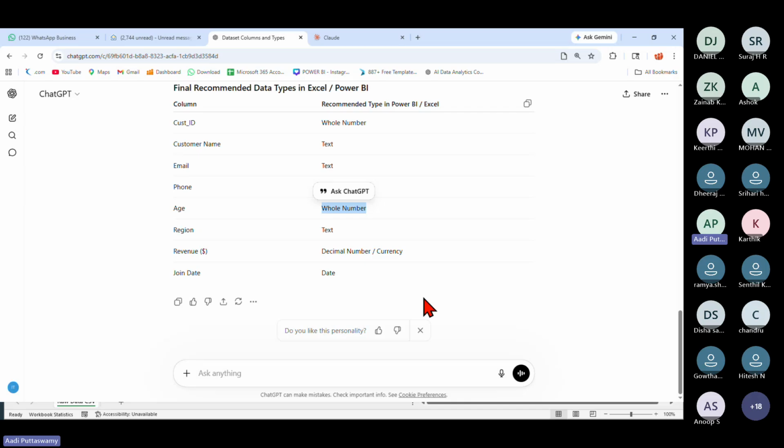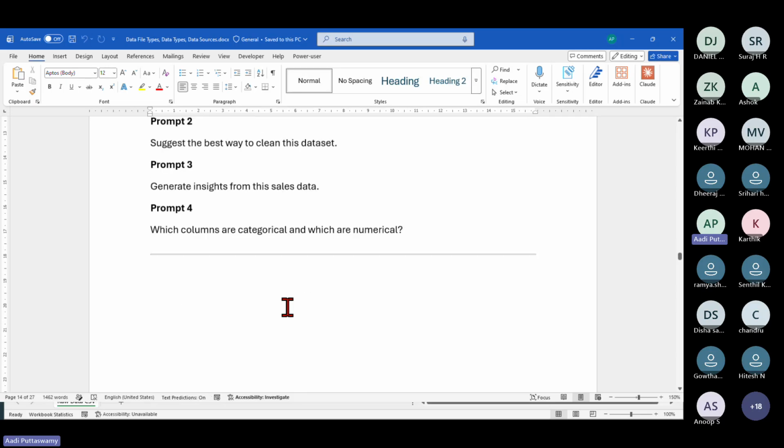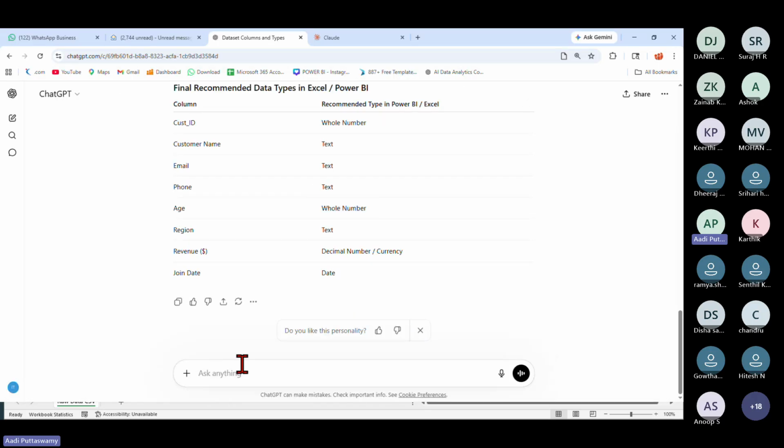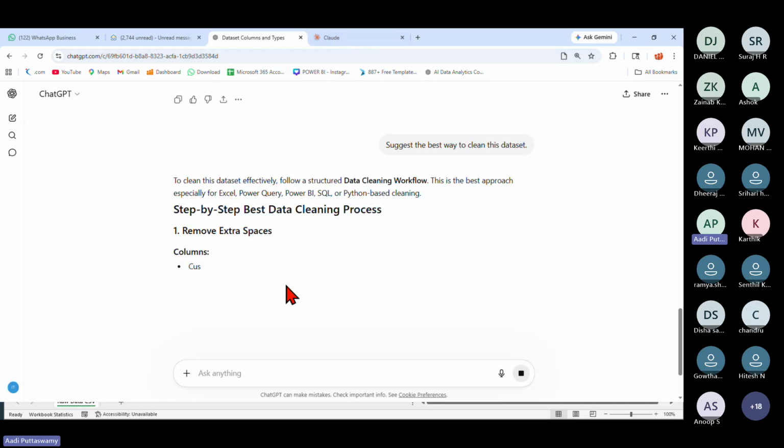This is very important. So likewise, what I've done is I actually asked ChatGPT to give some simple prompts so that it will be easy for us to study the data. All right, here we have the next prompt. It is saying, suggest the best way to clean this data set. Let me just give this prompt. See, in Claude, we can directly go and mention that the entire thing will be cleaned and even the reports will be generated. But for us, we have to study now.